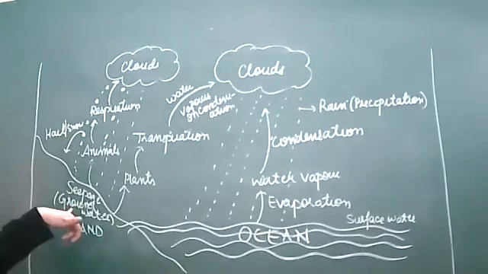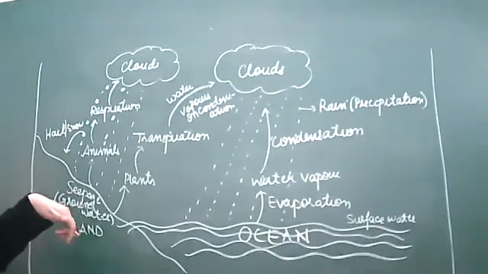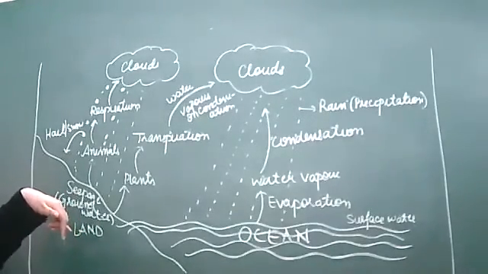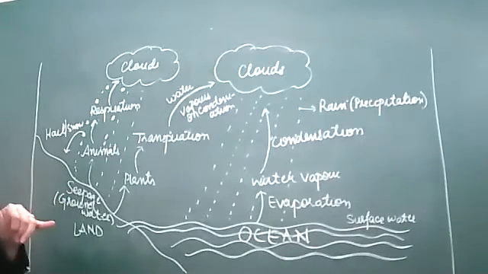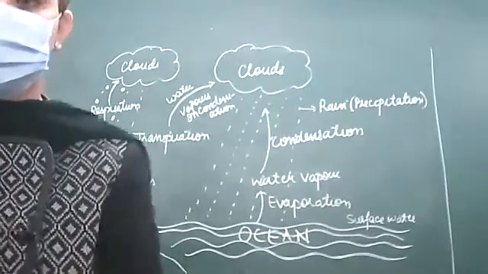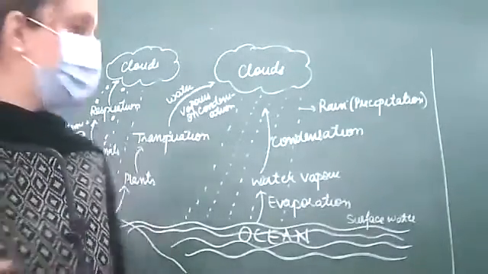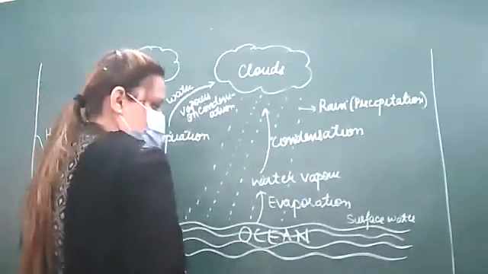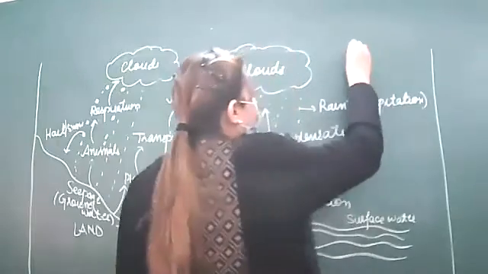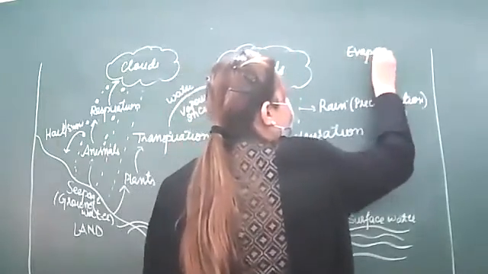So what is that? It is the moving down of the water, rainwater into the ground to fill the groundwater. So that is called as collection of the water or seepage of the water. Okay, so 4 important processes that are involved in the water cycle. You have to start with evaporation.